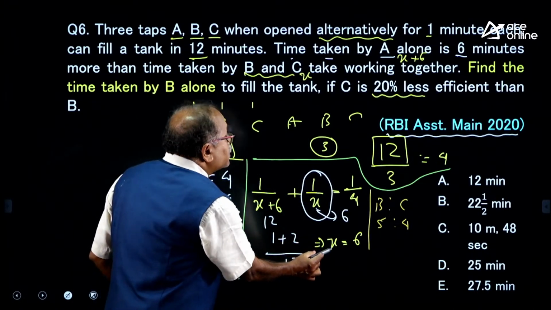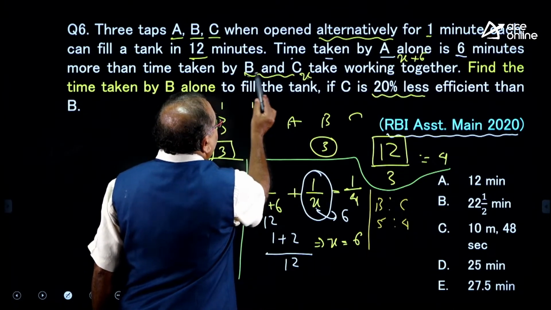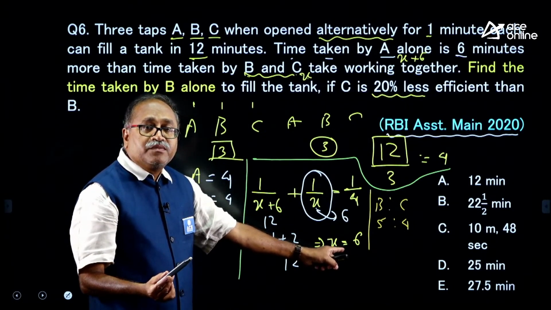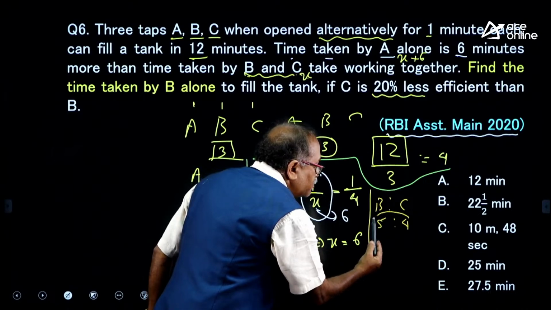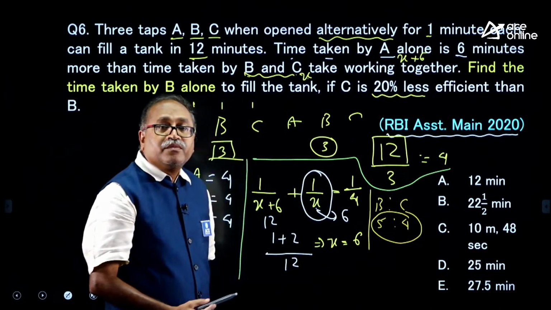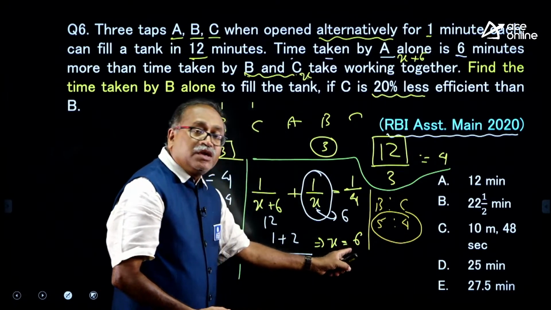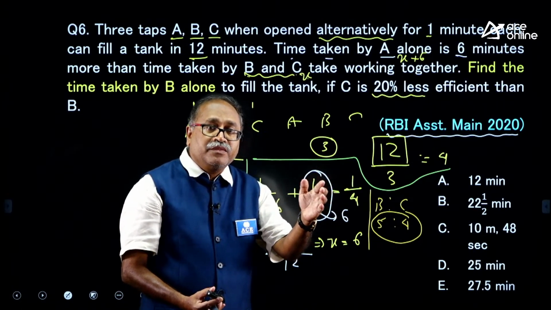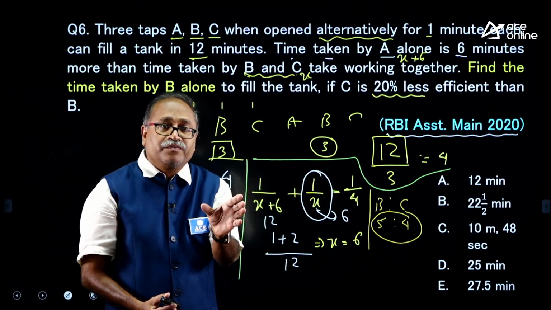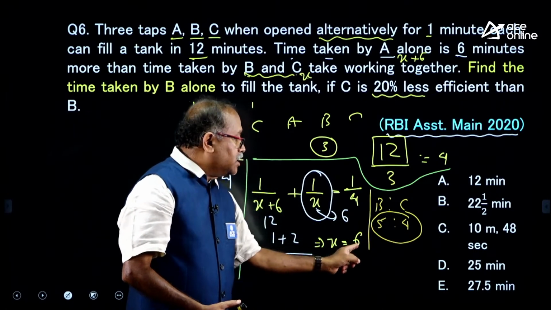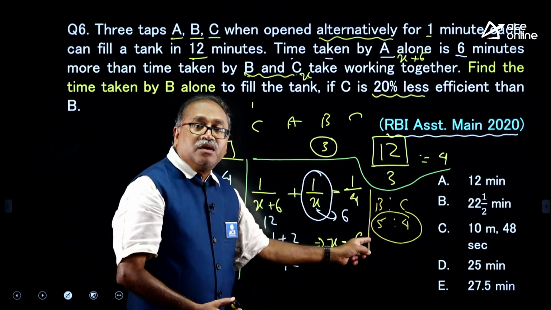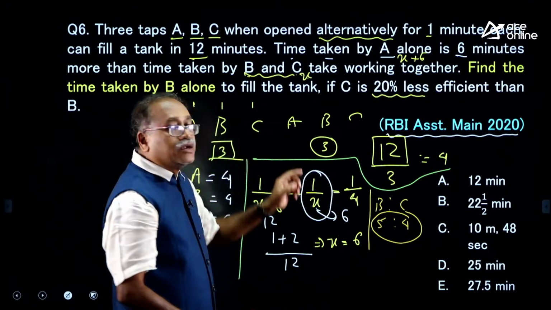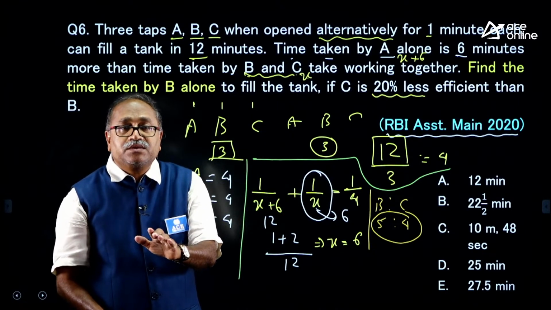And what is the x value here? The x value means B and C together can fill the tank in 6 minutes. When the efficiency is total 9, it takes 6 hours. So, efficiency into time is equal to work. This is the efficiency and this is the time. This is work. Now, the question asked is that B alone can fill the tank in how many minutes.